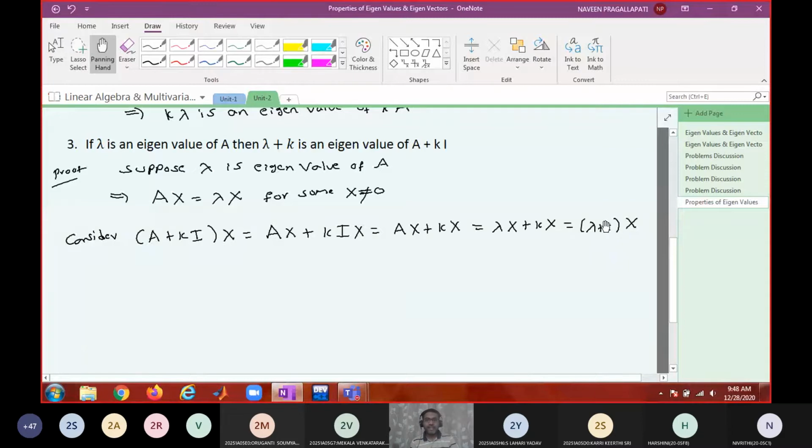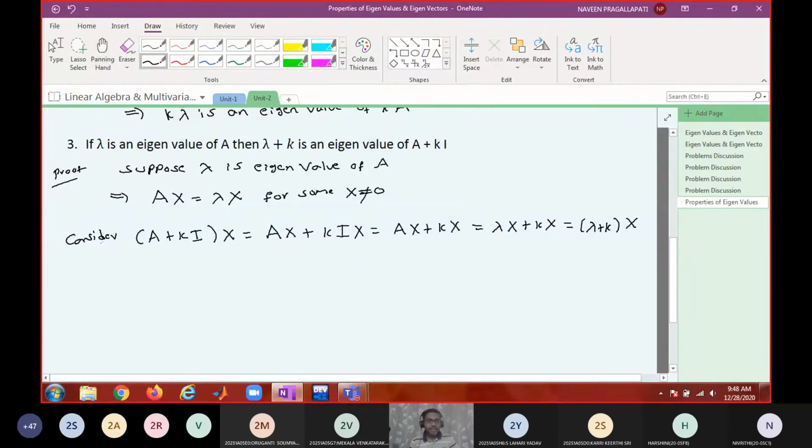Therefore, this scalar is an eigenvalue of the matrix, and this vector is also an eigenvector of this matrix. Is that okay? So A and A plus KI have the same eigenvectors, but the eigenvalues are different.